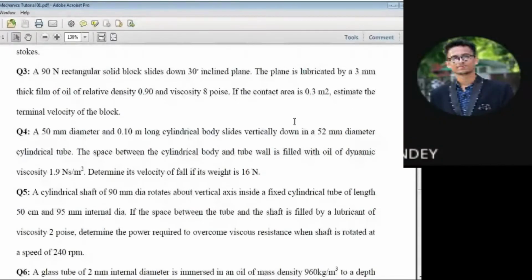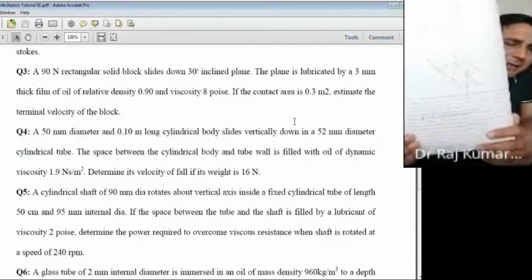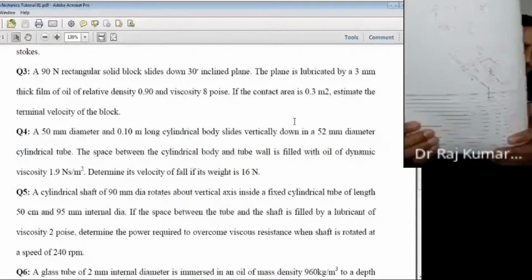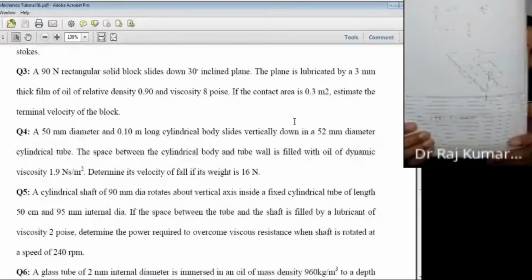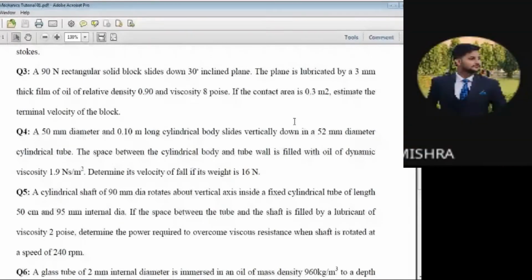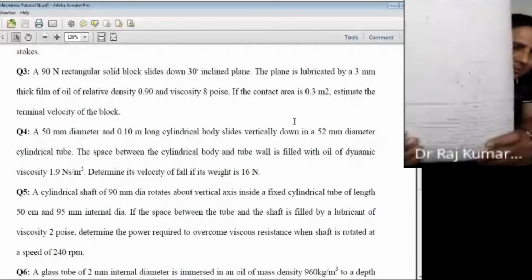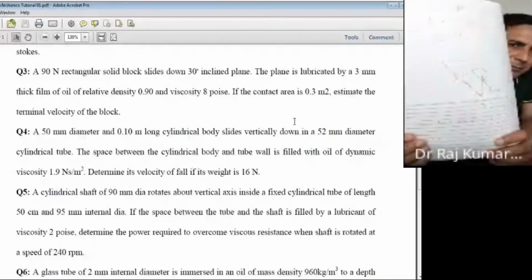Sir, send the picture in the group, that would be better. That's fine, but we are here to explain the things and concepts. I am not going to send anything in the group. As far as the tutorials are concerned, you have to solve them here. Tutorials are here.